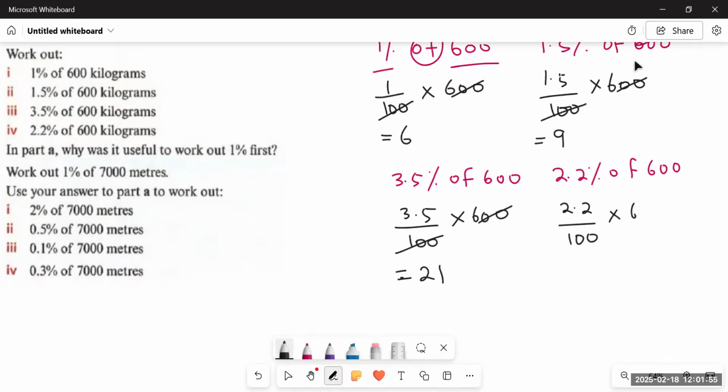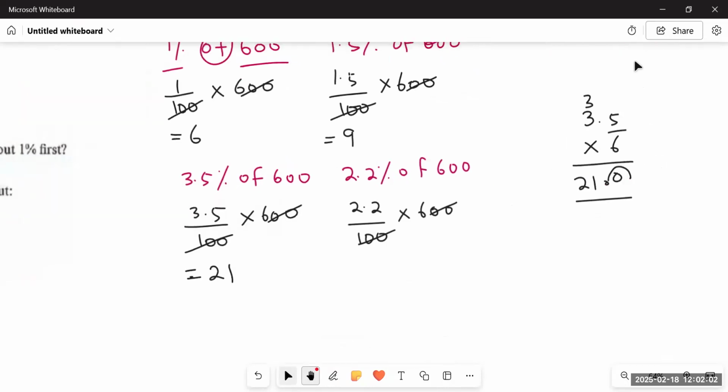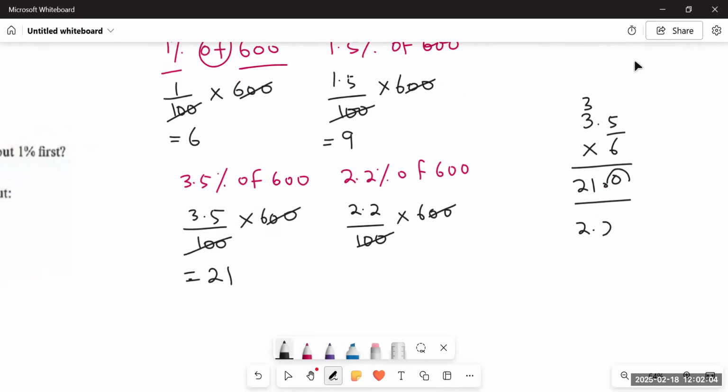Multiply by 600. 0, 0, cut. 2.2 multiplied by 6 is equal to... 6 2s are 12, and 1 carried makes 13. It would be 13.2.